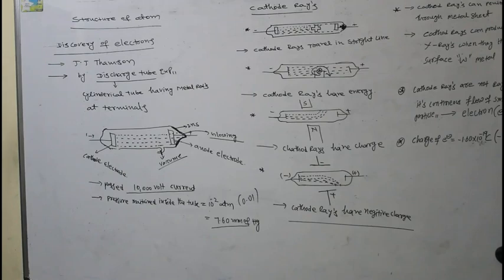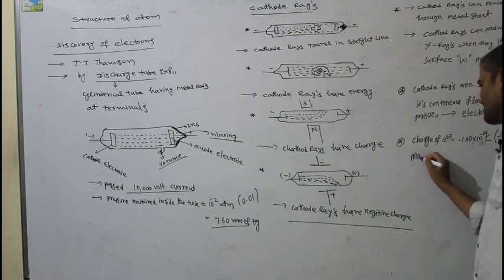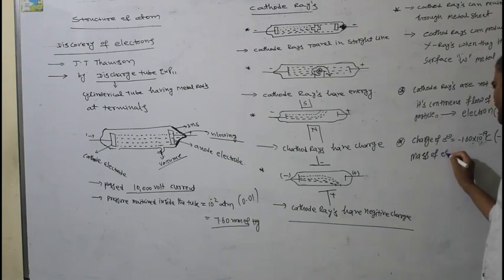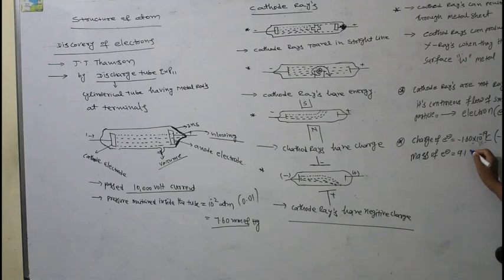The mass of the electron, found by mass spectroscopy, is 9.1 × 10^-31 kg. Relatively, we call it a massless particle.